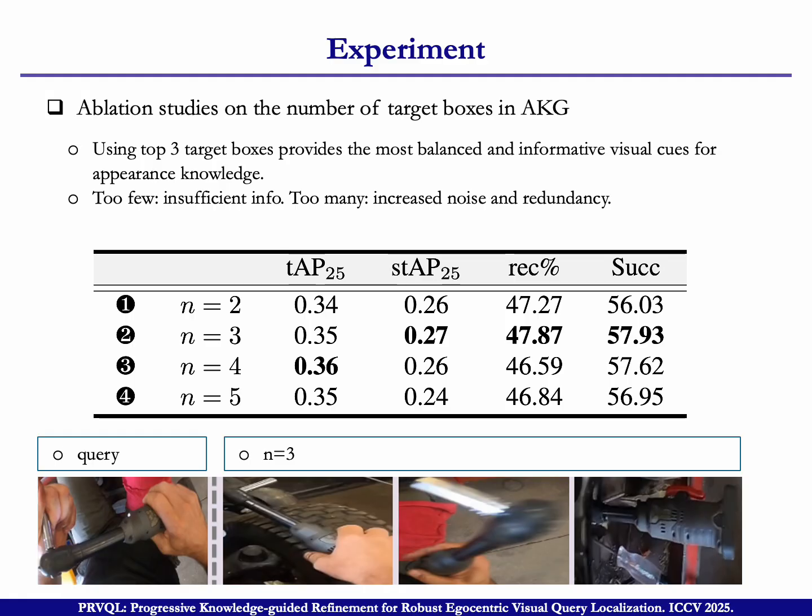This metric, the STAP, is the main metric of our task. When n equals 3, STAP, recall and success get the best performance. So finally, we use n equals 3. This is the example, the query and the top 3 from the video.